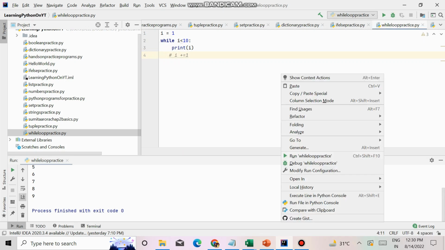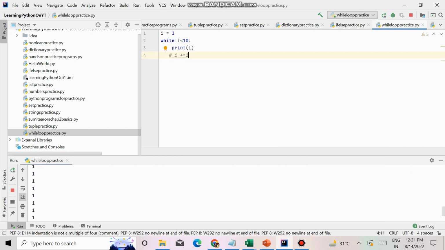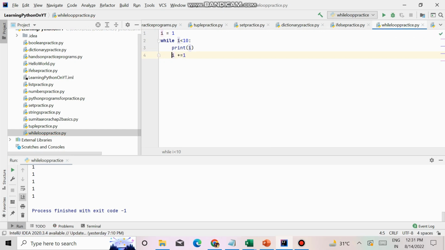If I don't increment it, it will go on indefinitely, means infinitely it will just keep on getting printed. So I have to stop it, right? So increment is an important part of while loop.